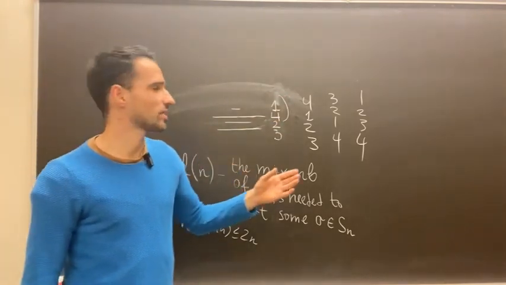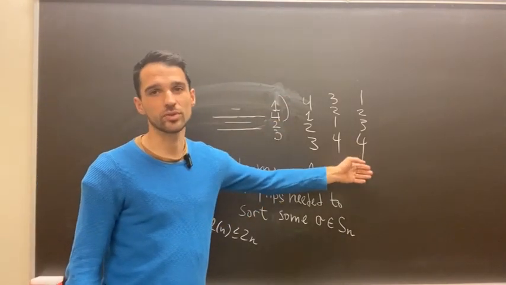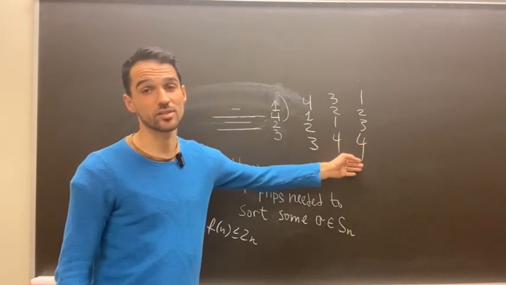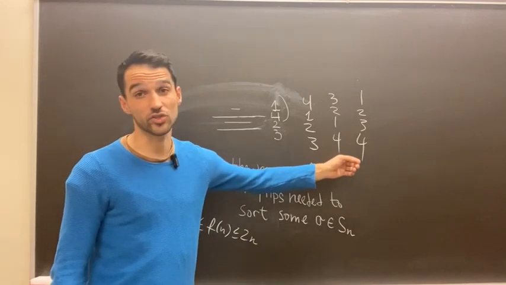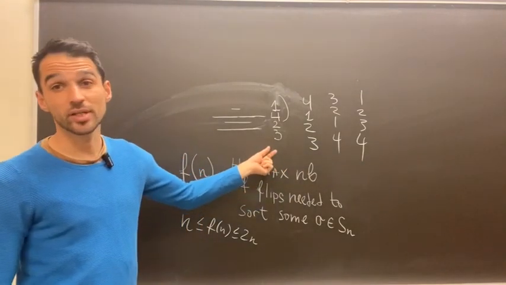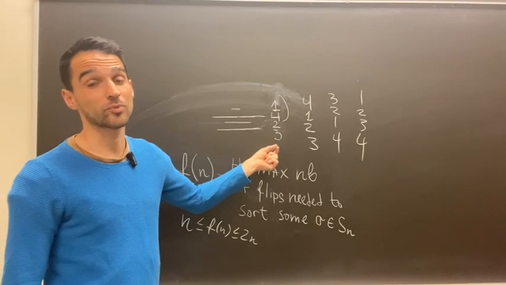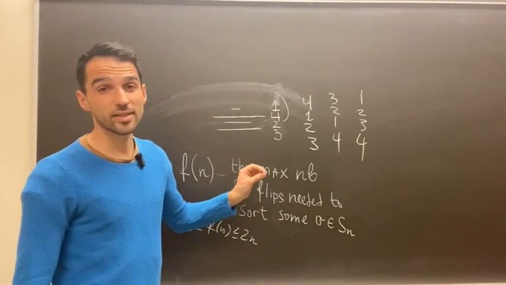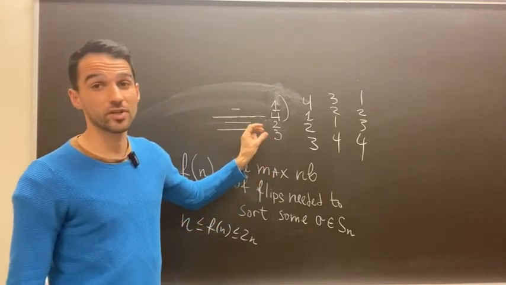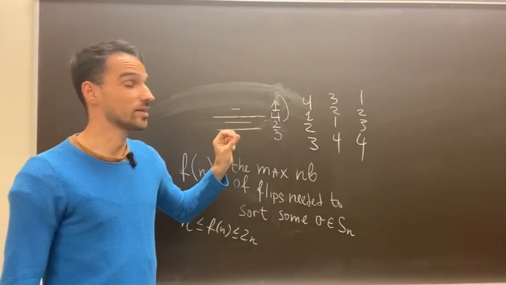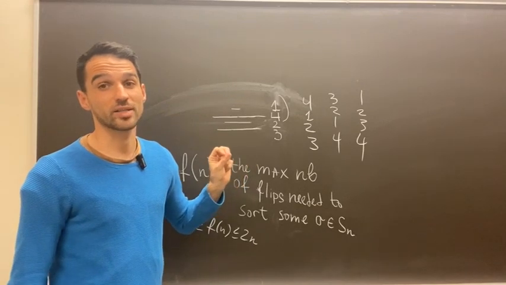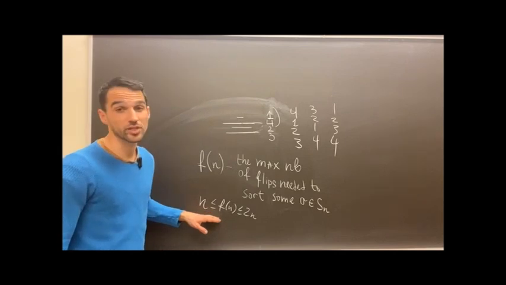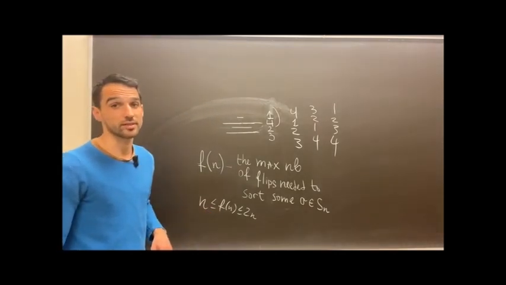I can just observe that at the very end, when I have 1, 2, 3 up to n, I have n minus 1 adjacencies. So everywhere I have adjacencies. However, at the beginning, you can give me some permutation where I don't have any adjacencies. And the key thing is that when I perform a flip, I can increase the number of adjacencies by at most 1. This directly implies that for some permutations I would need at least n flips.